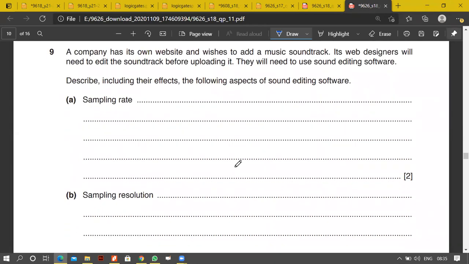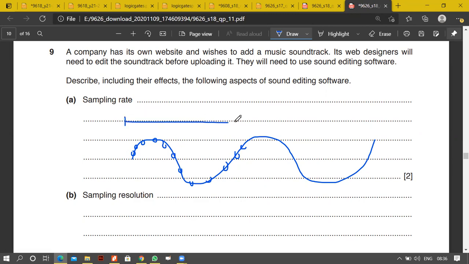You know what the sample rate is? Humne pehle bhi discuss kiya hua hai ki this is your number of samples taken per second. Very good. And what we have is these are your samples, okay? So in one wavelength, let's say from here till here, the number of samples that I will be having in one wavelength, this will be the resolution. How many samples do I have?